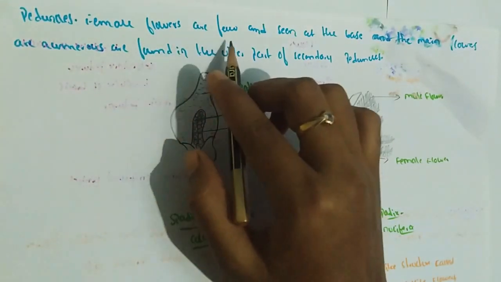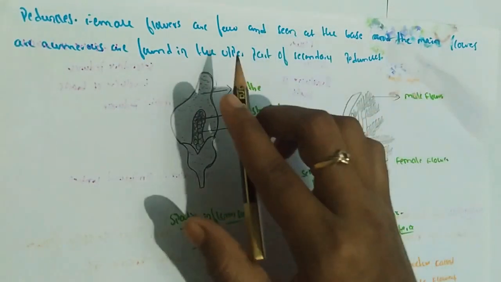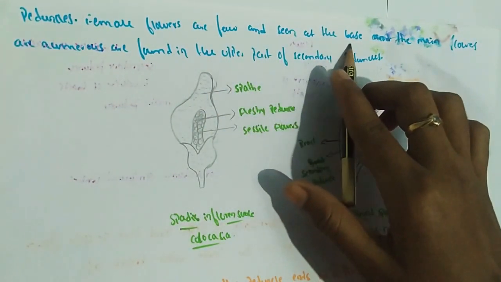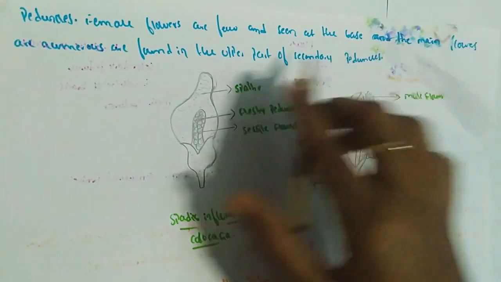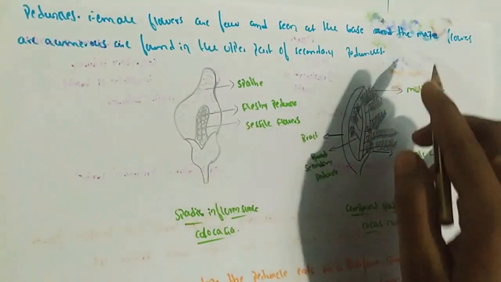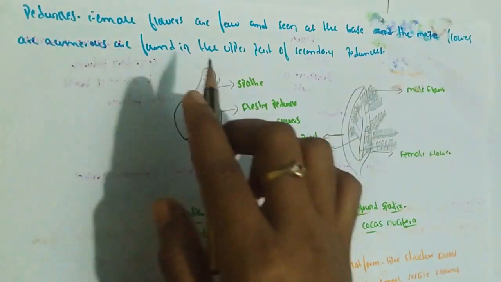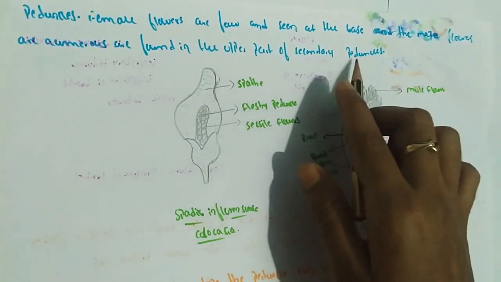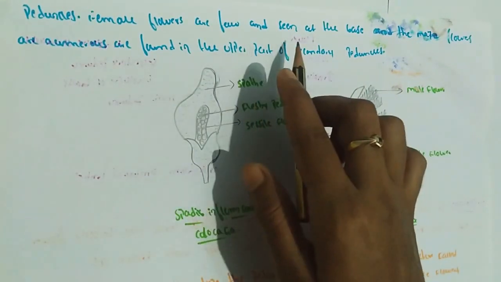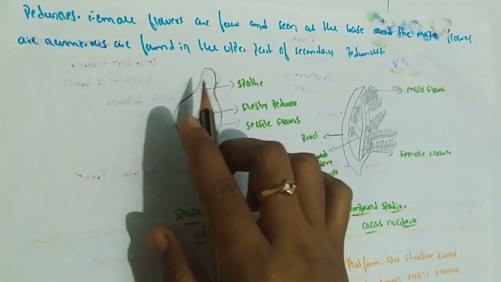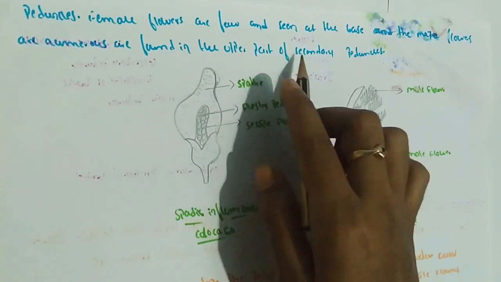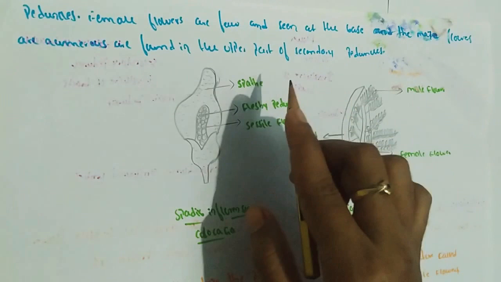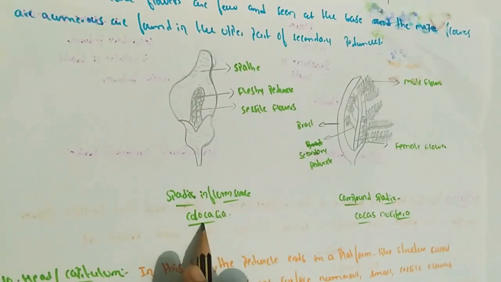Female flowers are few and are located at the base, and the male flowers are numerous and are found in the upper part of the secondary peduncle, because the flowers are arranged on the secondary peduncle. This is spadix inflorescence. Example: Colocasia.